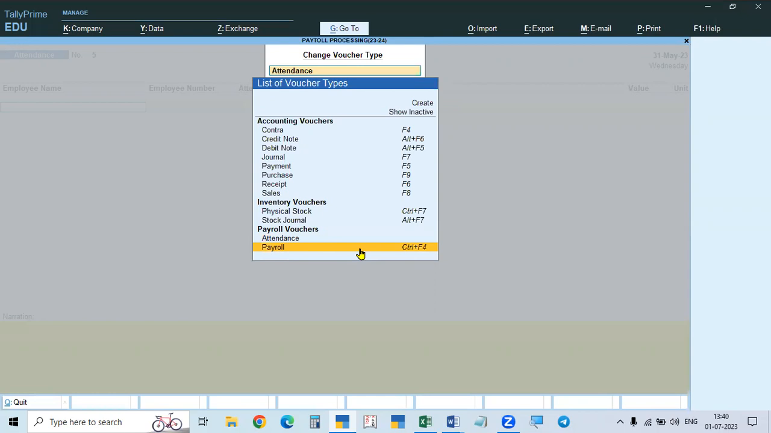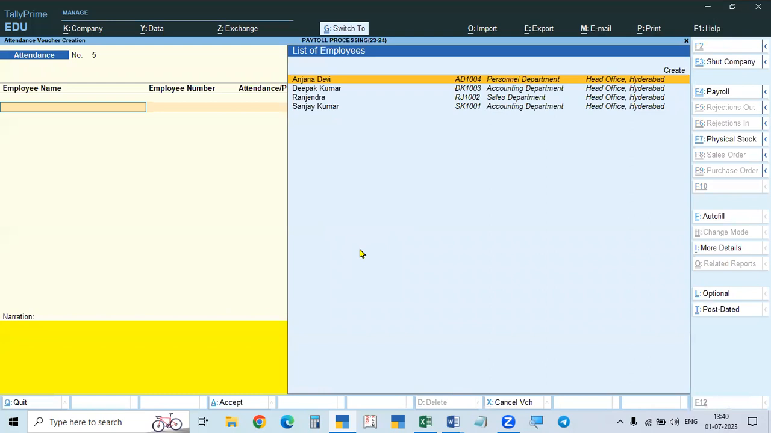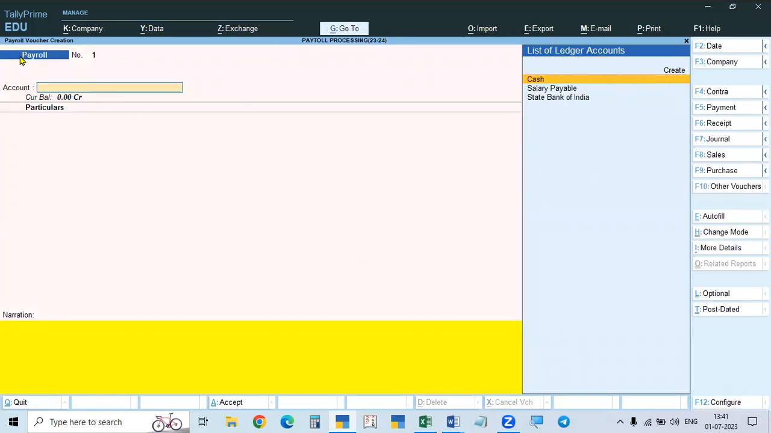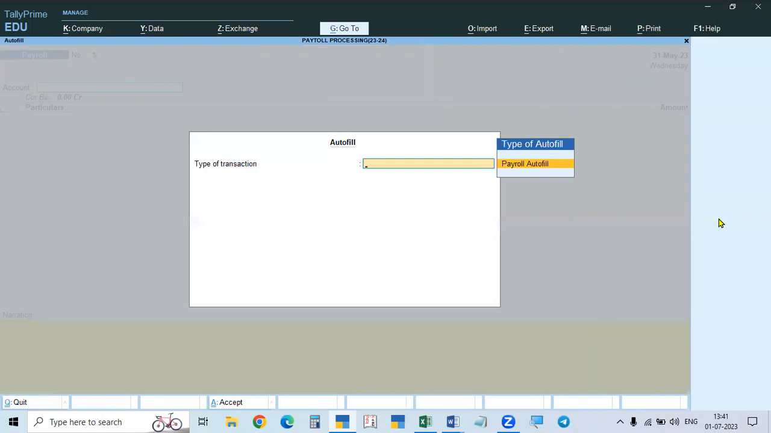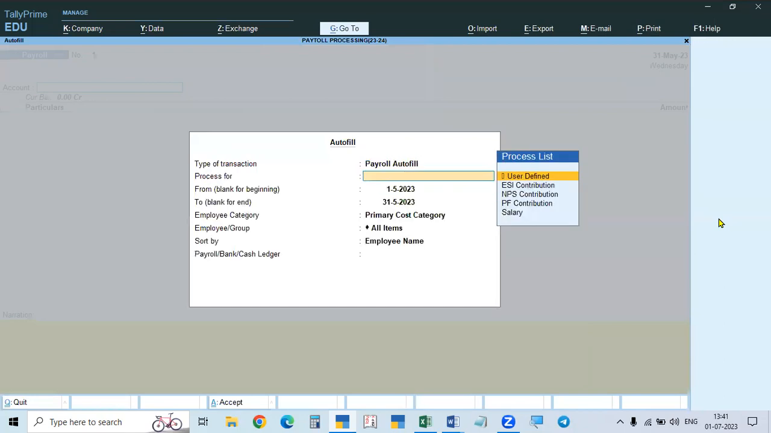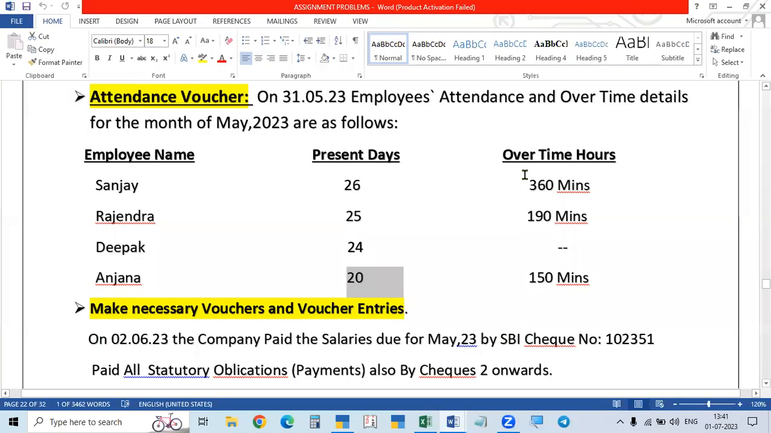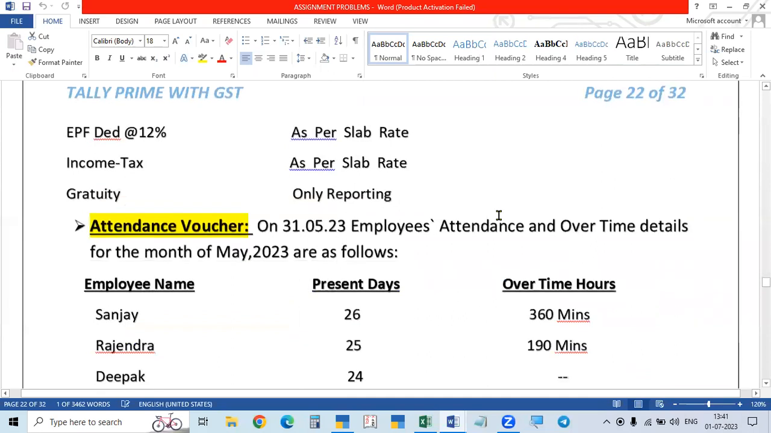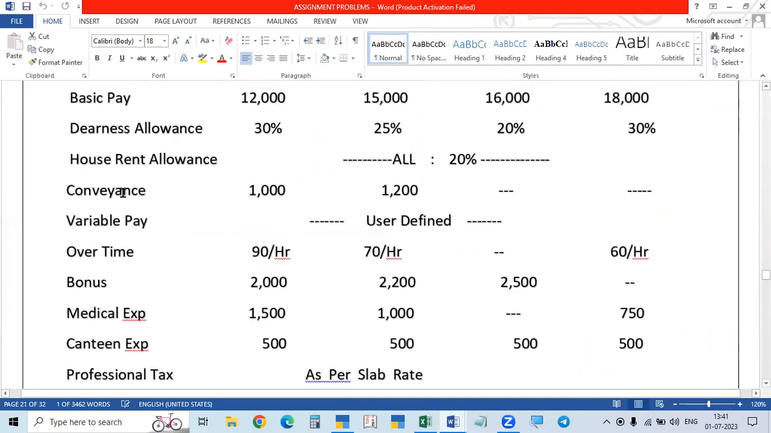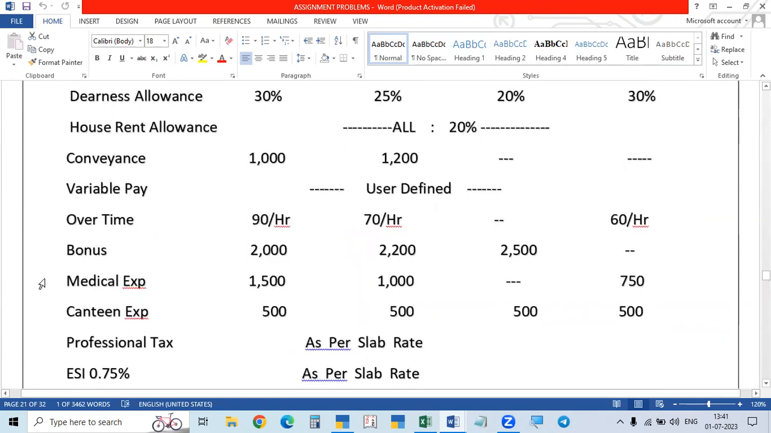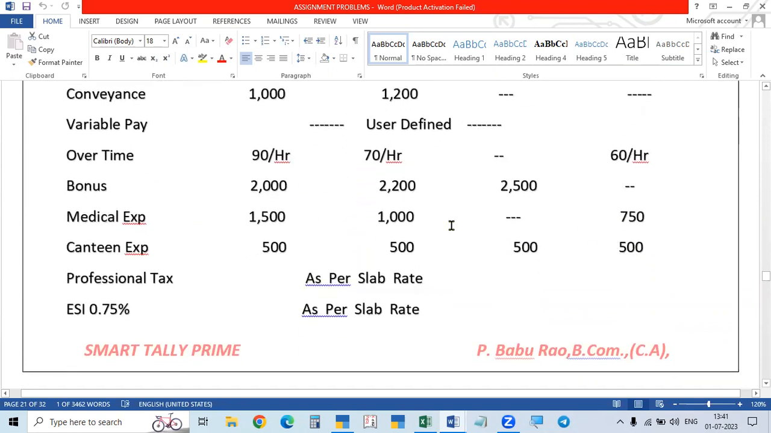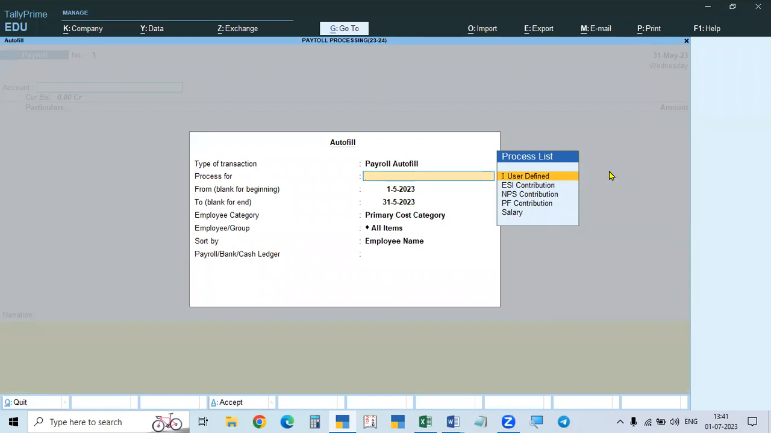So press Control F4. You can click here or on the keyboard, you can press Control F4. So autofill, payroll. For the payroll also, autofill is there. We have to click the autofill and then process all these. Before that, first we have to process the user defined. In the salaries, we have given some user defined amounts. See here, user defined amounts. Variable pay and these are also user defined amounts. So first of all, you have to go to user defined.